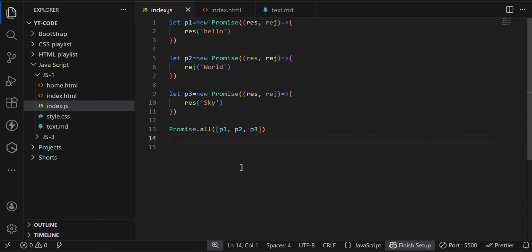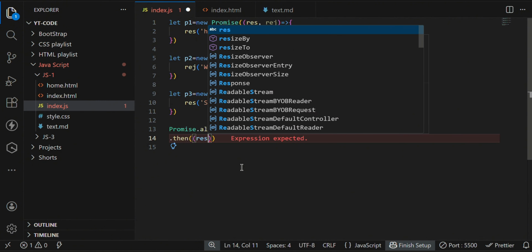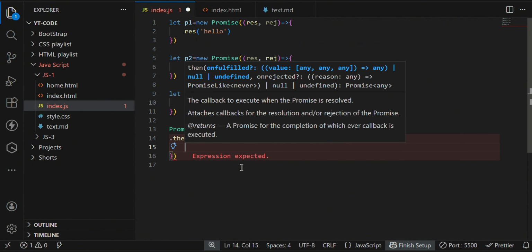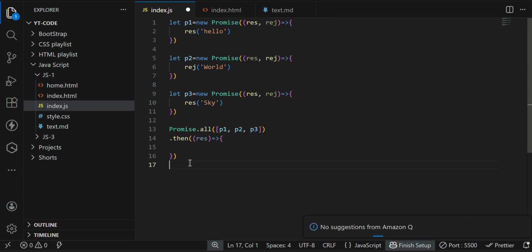If you want any data, then we need to use dot then and dot catch. Like try catch, right? If you are not aware of try catch, it means if the code is correct, go with this; if there is an error, go with the catch.